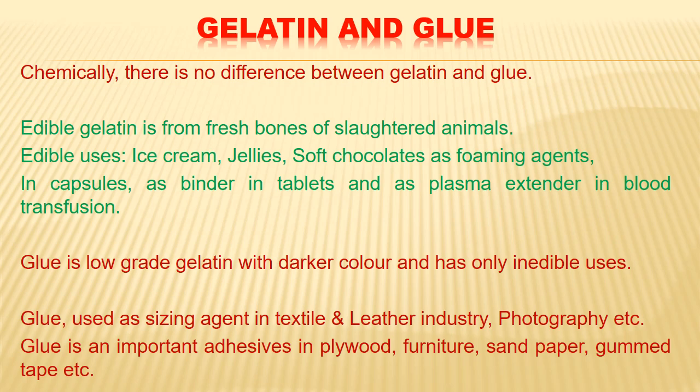The edible uses are like ice cream, jellies, chocolates, foaming agents, etc. And also in pharmaceuticals like capsules, tablets, or as a plasma extender in blood transfusion. Glue is a low grade gelatin with darker color and has only inedible uses. Glue is used as a sizing agent in the textile and leather industry, in photography, and also as an adhesive in the plywood industry, furniture industry, sandpaper and gum tape, etc.